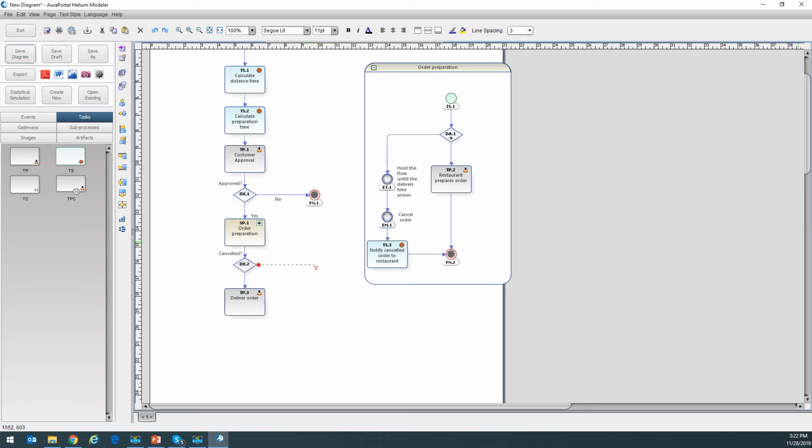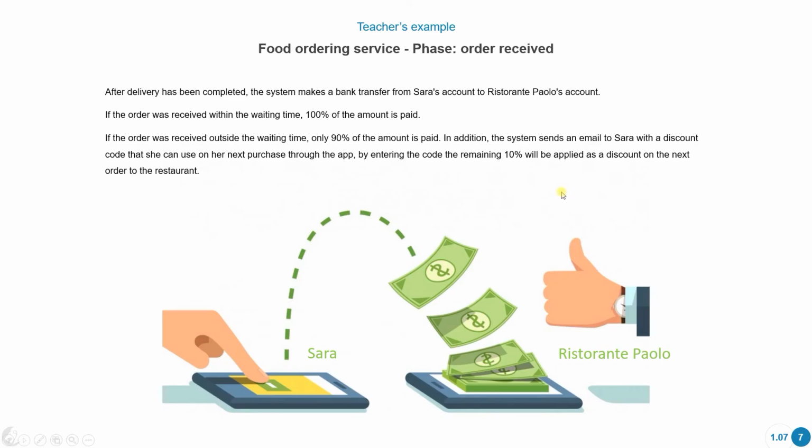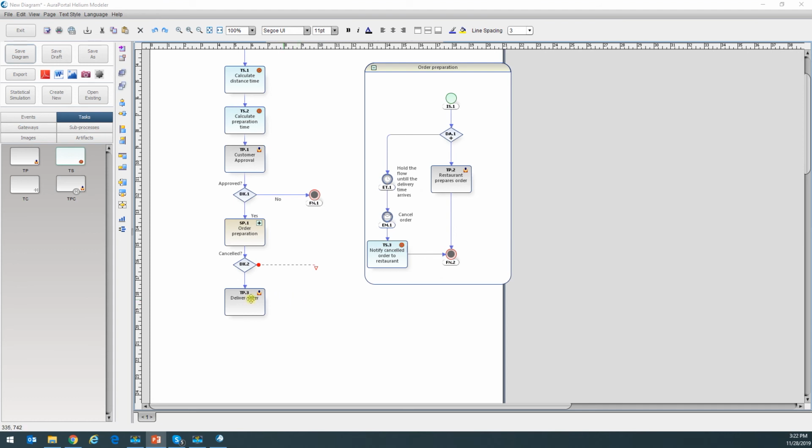Okay, I'm gonna go back to the scenario. And here it tells me after the delivery has been completed, the system has to make a transfer of 100% if they delivered on time, 90% if they delivered outside of the waiting time. And after that, we're going to send an email to Sarah with a discount code so she can use it in her next purchase. Okay, so we've actually got three possibilities because it would be canceled.